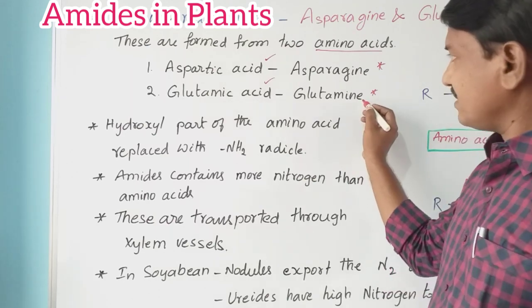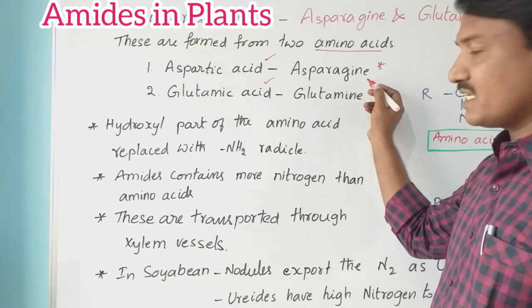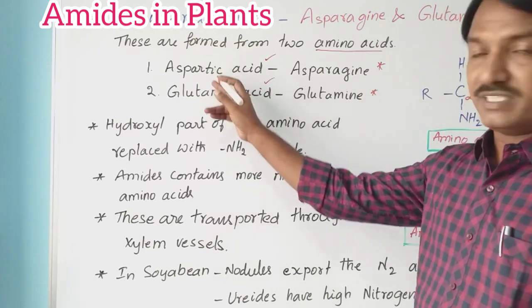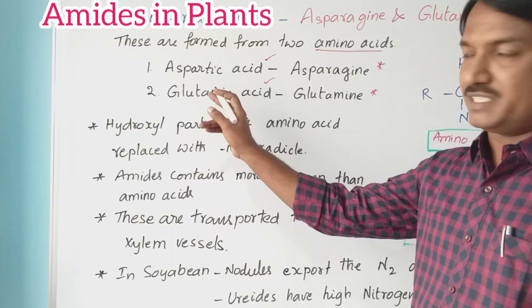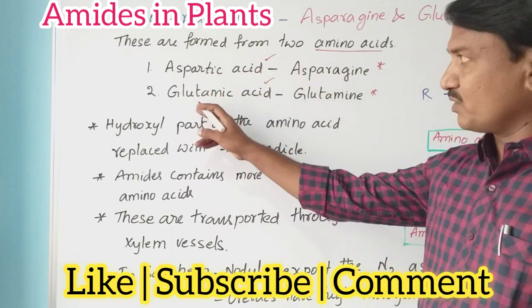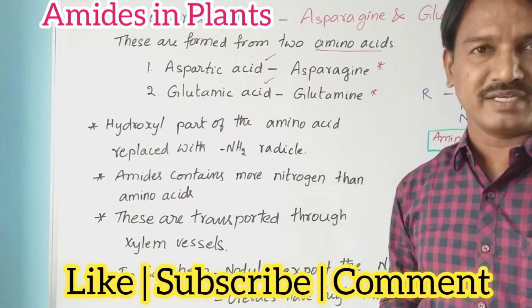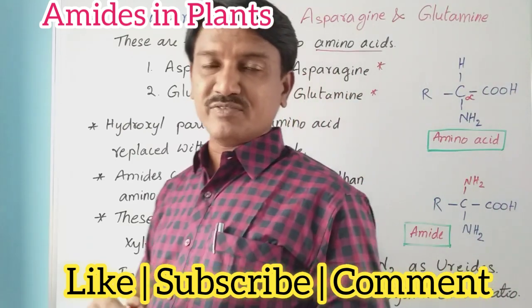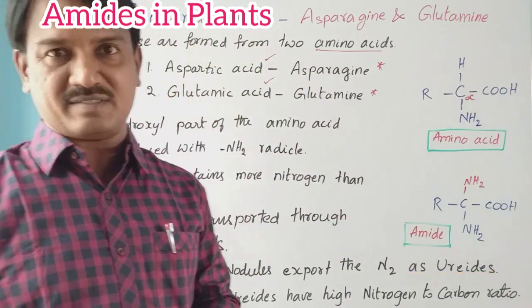So glutamine is an amide, and asparagine is also an amide. These two amides are formed from these two amino acids: aspartic acid gives asparagine, and glutamic acid gives glutamine. So how are amides formed? What is the difference between amino acids and amides?